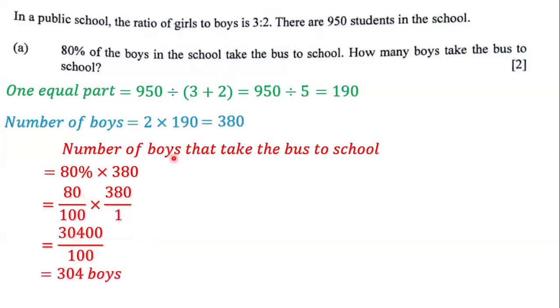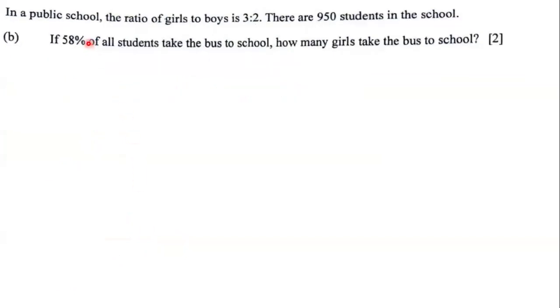And so that means that the number of boys that take the bus to school is going to be 304 boys. And so 80% of the boys take the bus to school, which is 304 boys. Next, we need to figure out, it says in a public school, the ratio of boys to girls is 3 to 2. There are 950 students in the school. If 58% of all students take the bus to school, how many girls take the bus to school?